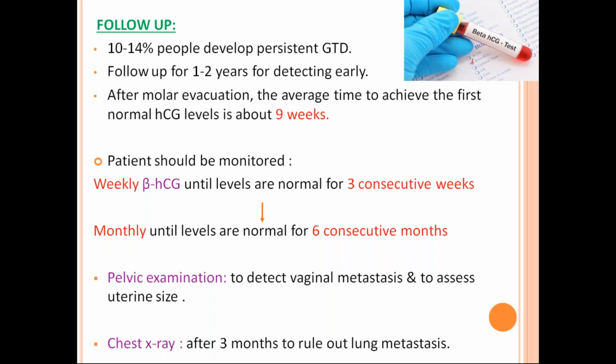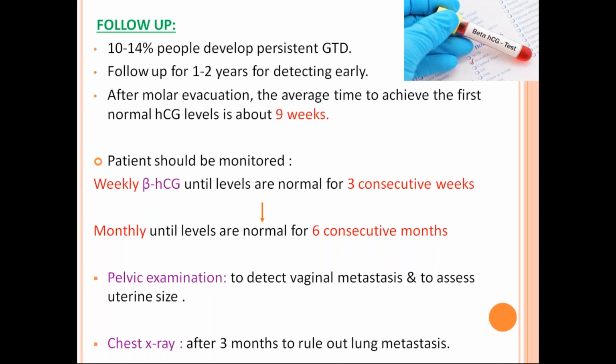Before you do suction evacuation, you ask for a baseline beta HCG level. That value, and after suction evacuation you send another value of beta HCG level and you compare both. So there should be a decrease of beta HCG levels post suction evacuation. Then you ask her to do a weekly beta HCG level. Every week she has to give a beta HCG level until her 3 consecutive levels are normal.